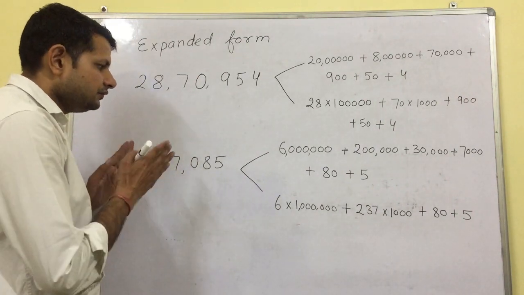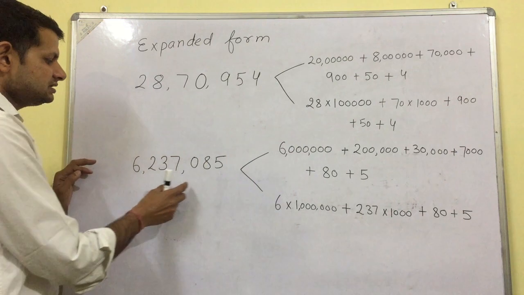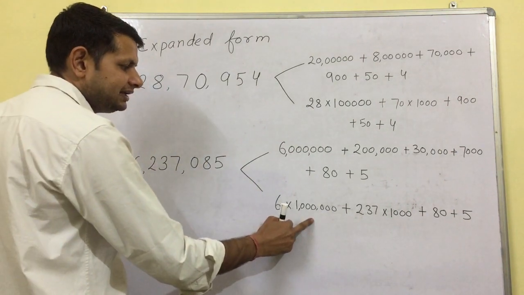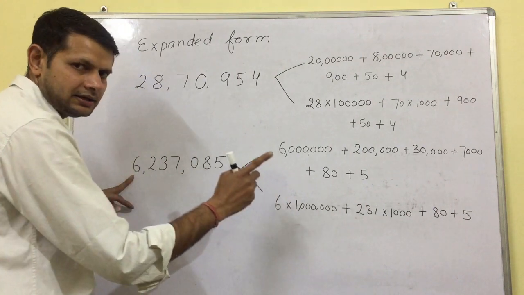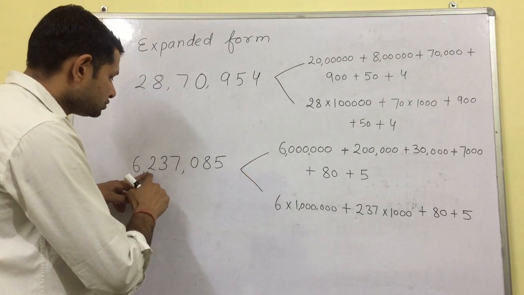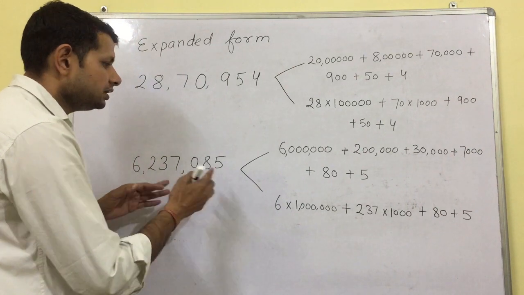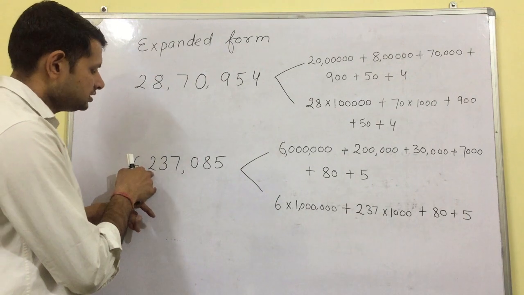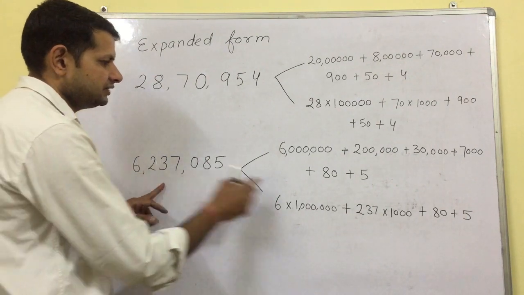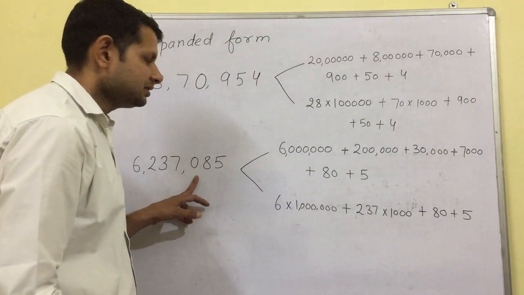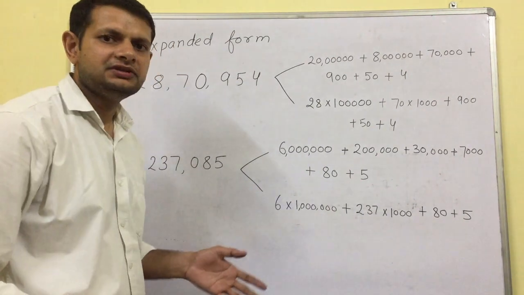In this, we have periods ones, thousand, millions. Then 6 into 1 million. Are you getting? Yes, 6 into 1 million. 237 into 1000, because this is a period of 1000. 237 into 1000 plus 80 plus 5. That's it.